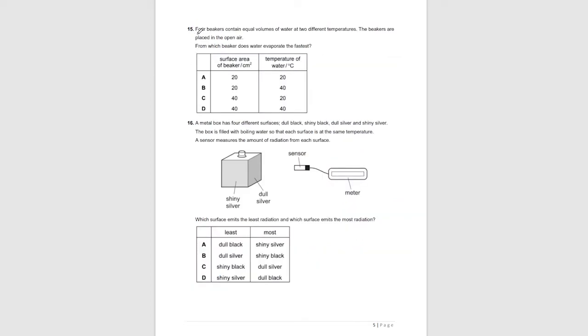Question number 15. Four beakers contain equal volumes of water at two different temperatures. The beakers are placed in open air. From which beaker does water evaporate the fastest?